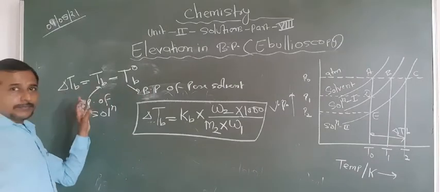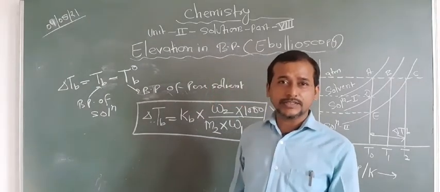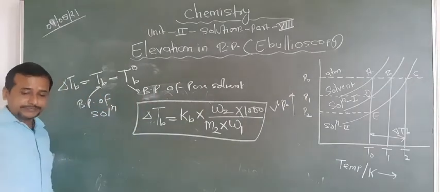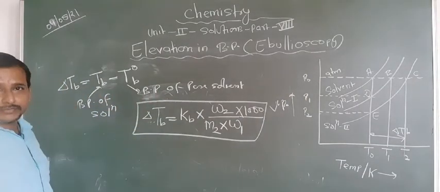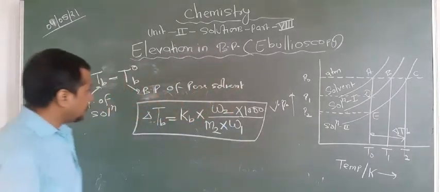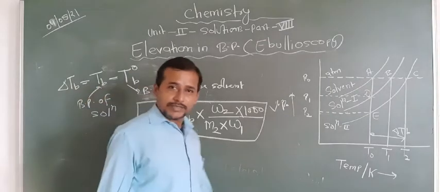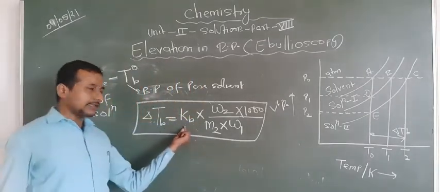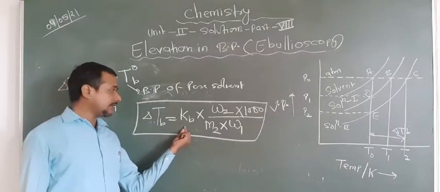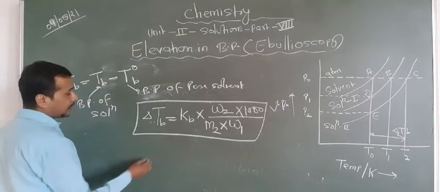Here the difference may be in degree centigrade or may be in Kelvin. So no need to change centigrade into Kelvin. Difference is always the same. Are you getting this point or not? In case of difference, no need to change into Kelvin. Okay. Now, these are the basic formulas of elevation of boiling point. Again, Kb basically depends on the nature of solvent. If the solvent is changed, in that condition, the Kb also changes. If one question arises, we define the molar elevation constant.